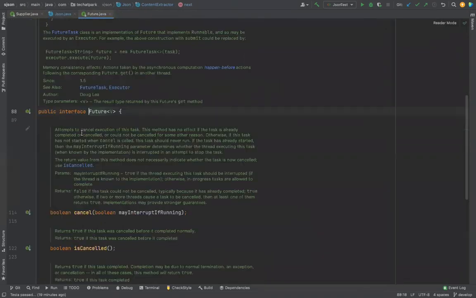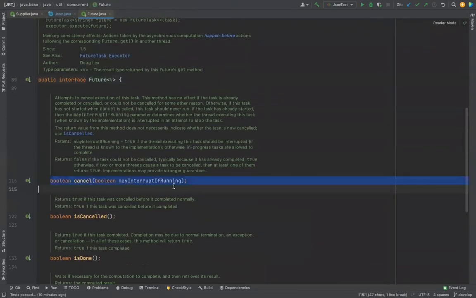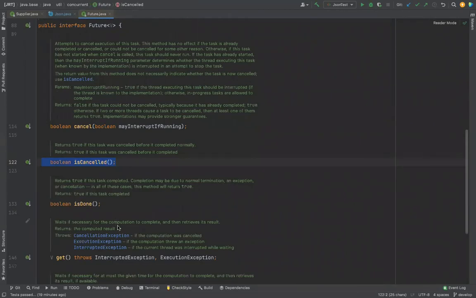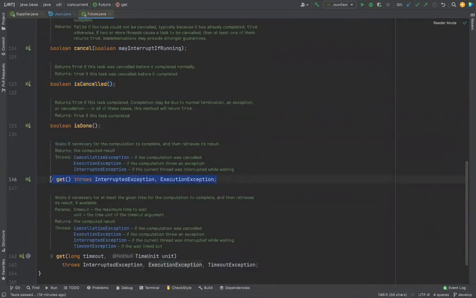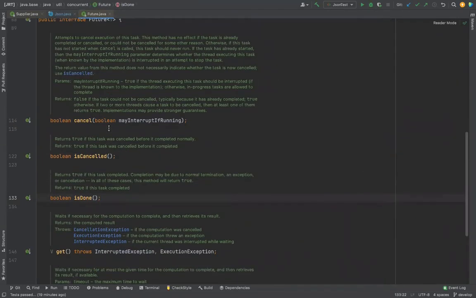But if I choose to use future, it has cancel, isCancelled, isDone, where you have all the flexibility of executing this in a multi-threaded environment. Between these two, supplier is not good for handling a multi-threaded environment, and future is good when you have one.